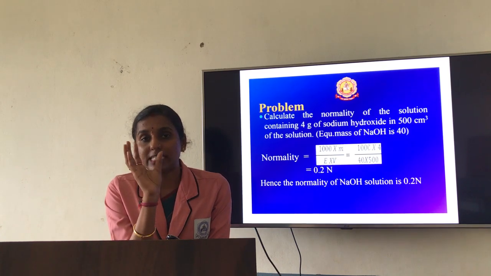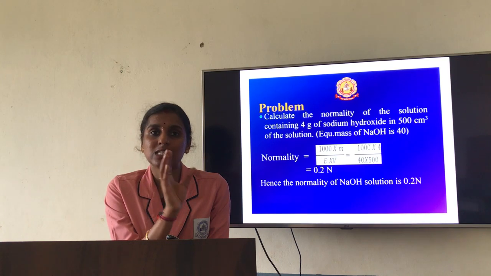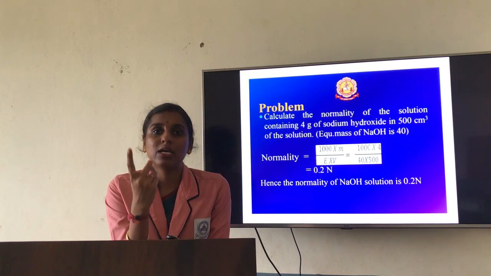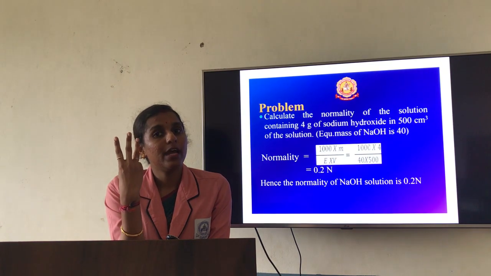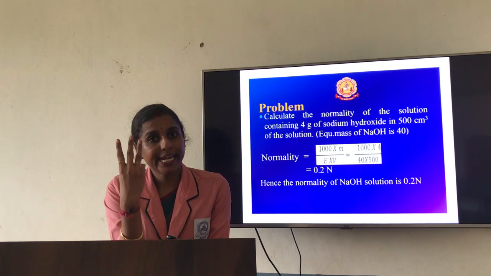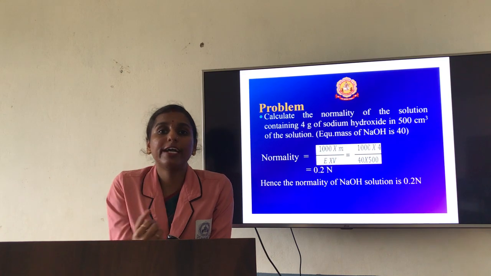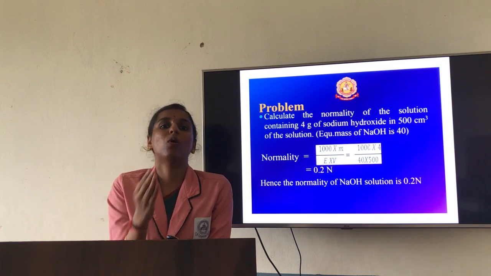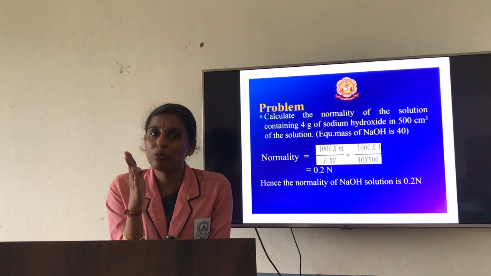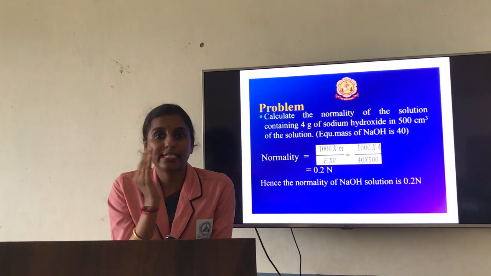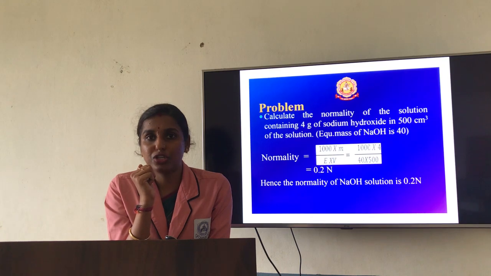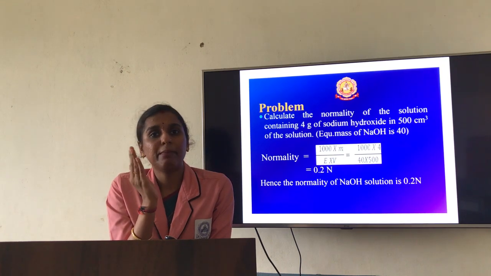If you go with the types of heterogeneous substance, it has 3 types. One is suspension, one is colloid and one is hetero mixture. The colloid ranges from 1 nanometer to 100 nanometer, which looks like a clear solution, which looks homogeneous, but it is not. It is a heterogeneous solution. Example, milk, blood and all.